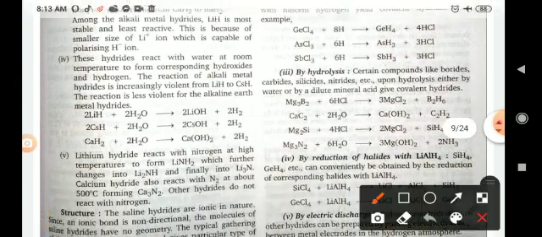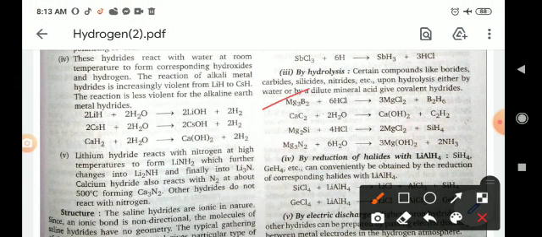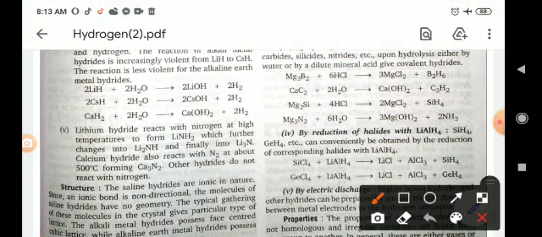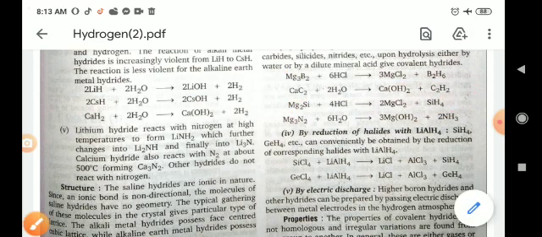By hydrolysis. Certain compounds like borides, carbides, silicides, nitrides, etc., upon hydrolysis either by water or by dilute mineral acid give covalent hydrides. For example, MgB2 plus 6HCl gives MgCl2 plus B2H6. CaC2 plus 2H2O forms Ca(OH)2 plus C2H2. Mg2Si reacts with 4HCl to form magnesium dichloride and silicon hydride. So these are basically known as covalent hydrides.